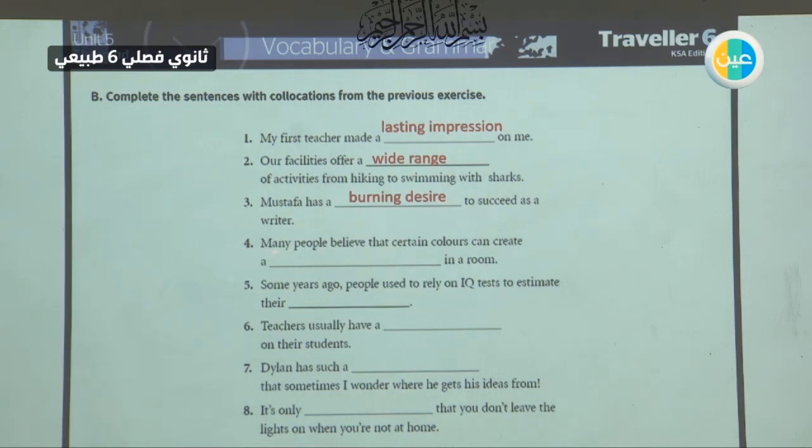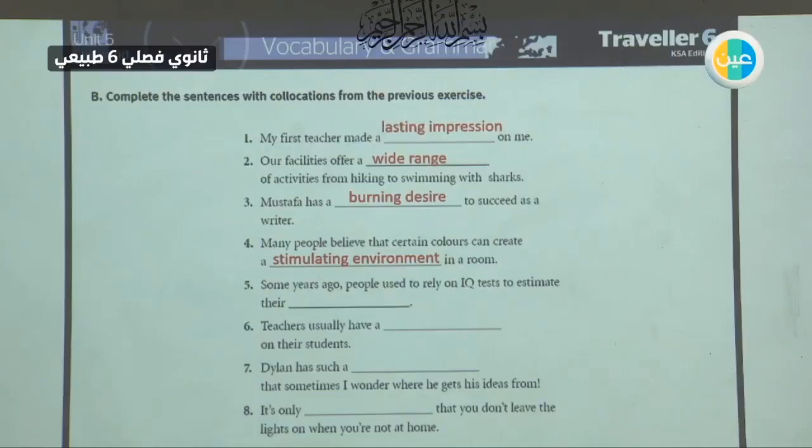Number 4, many people believe that certain colors can create in the room. So if you paint your room in red or white, it will have a stimulating environment. The general environment, the feeling, will be stimulating. It would make you work.